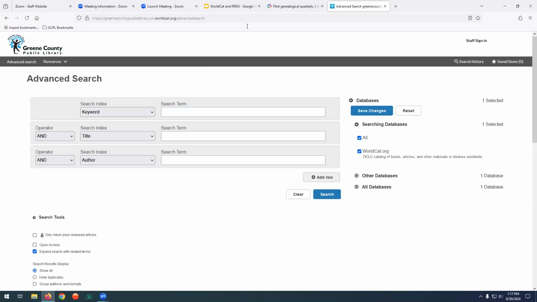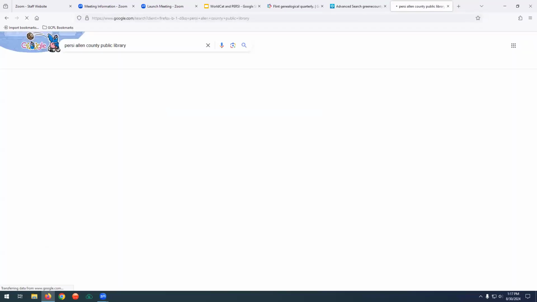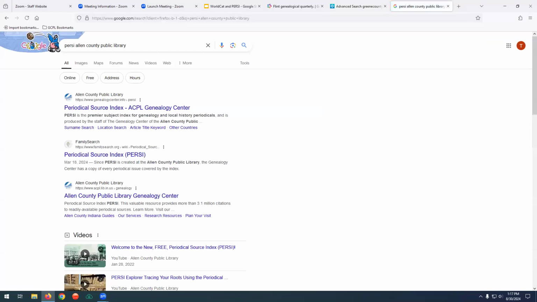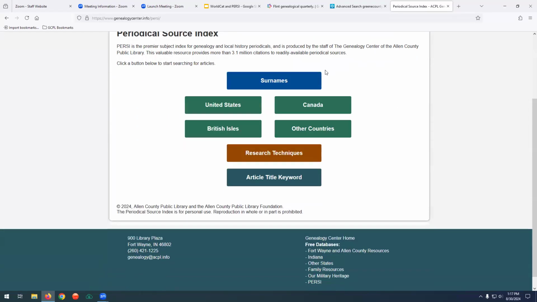So I'm going to go up here, open up a new window. So PERSI is a service provided by the Allen County Public Library. And it does take a bit to learn how to use. I just did a Google search for PERSI and Allen County Public Library. This is the first thing that pops up. So you can search their information up here from their library, or you can search PERSI down here. This is usually what I do.